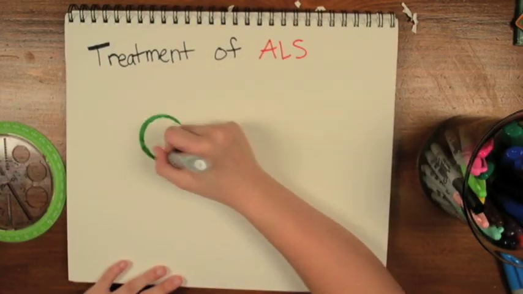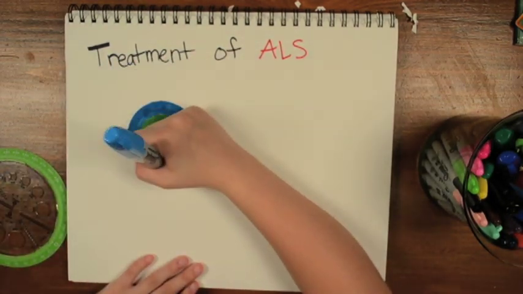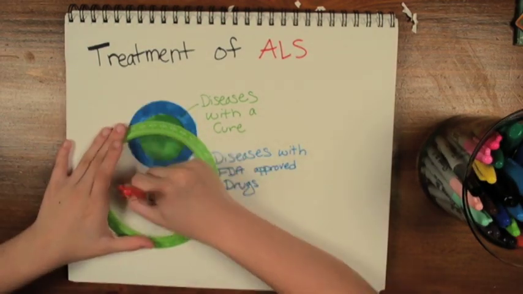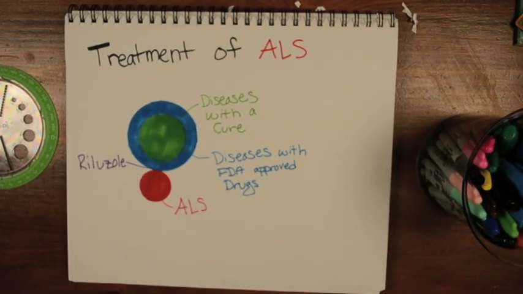Next, we have a pseudo-Venn diagram on the treatment of ALS. The green circle represents diseases with cures, while the blue circle represents diseases with FDA-approved drugs. ALS is in red. It has one FDA-approved drug, Riluzole.